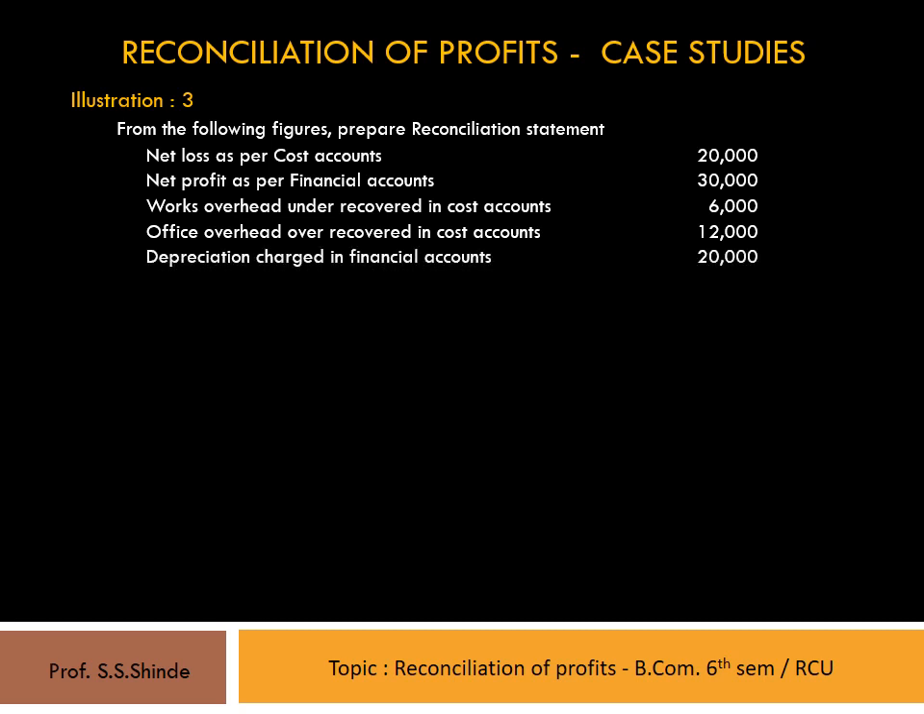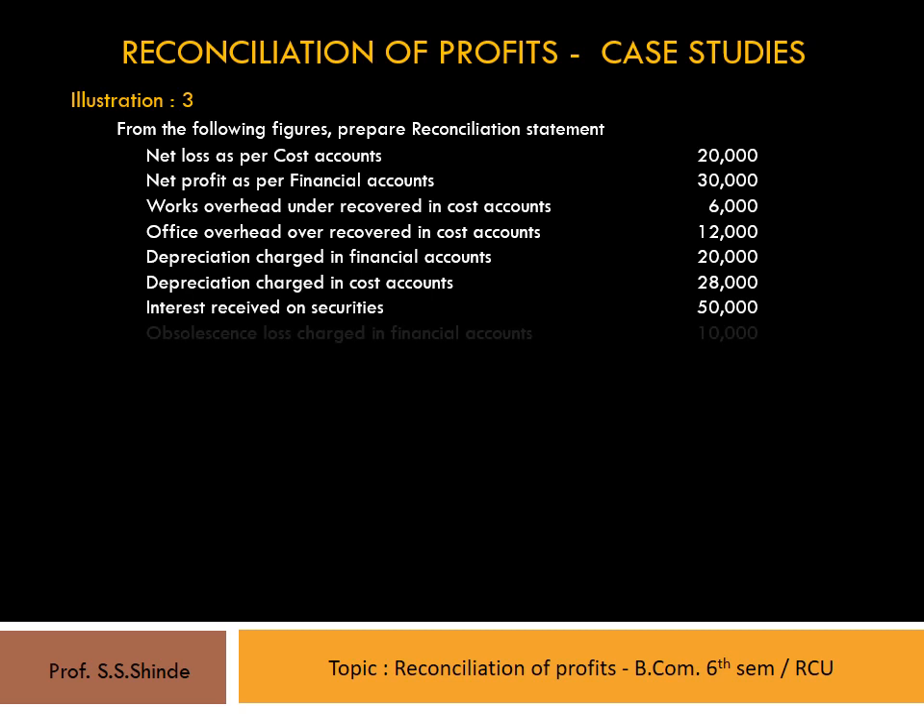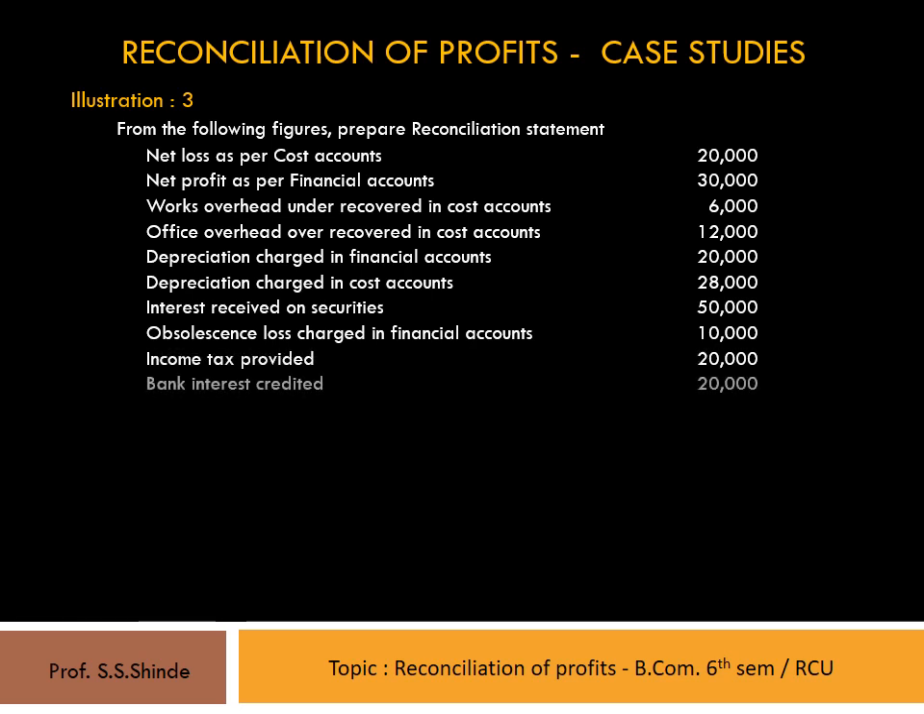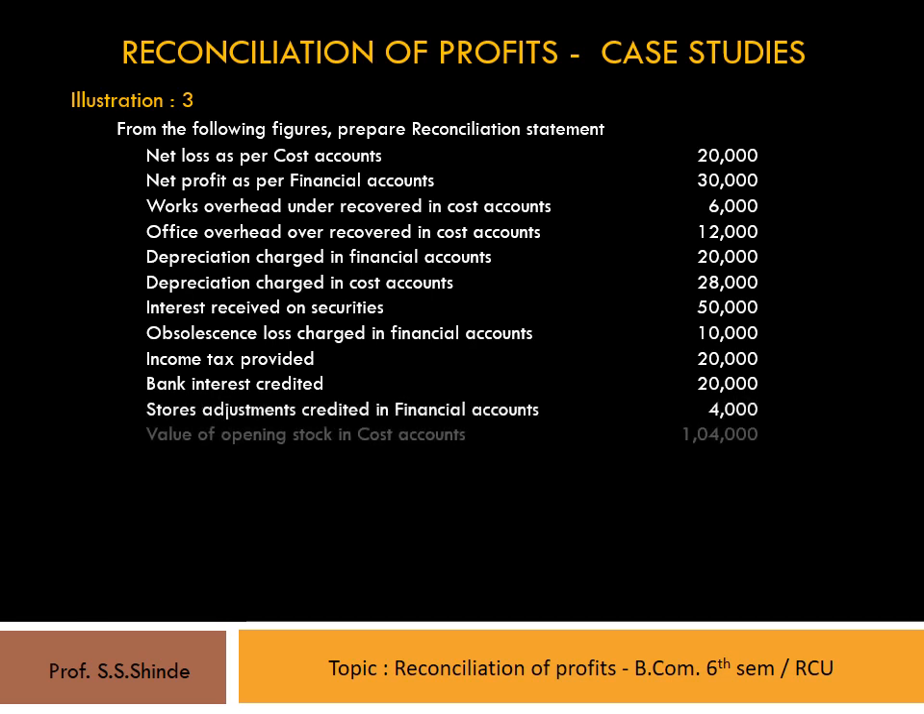Depreciation charged in financial accounts 20,000. Depreciation charged in cost accounts 28,000. Interest received on securities 50,000. Obsolescence loss charged in financial accounts 10,000. Income tax provided 20,000. Bank interest credited 20,000. Stores adjustment credited in financial accounts 4,000.